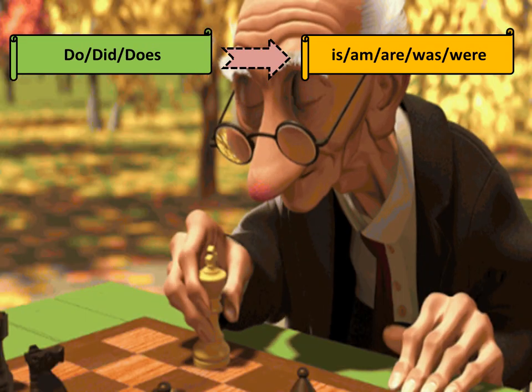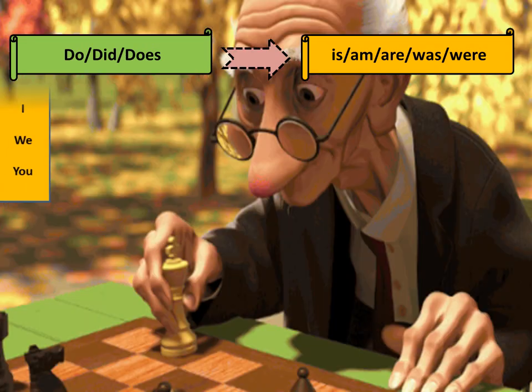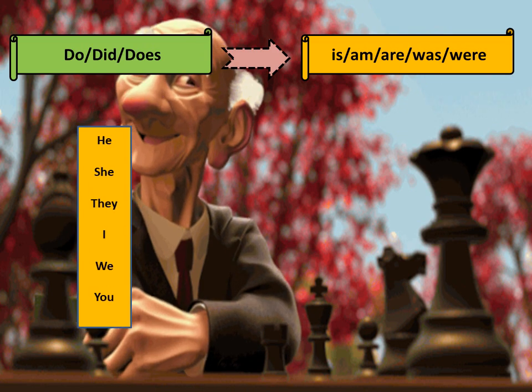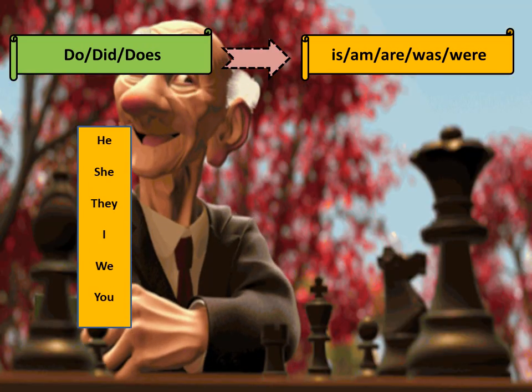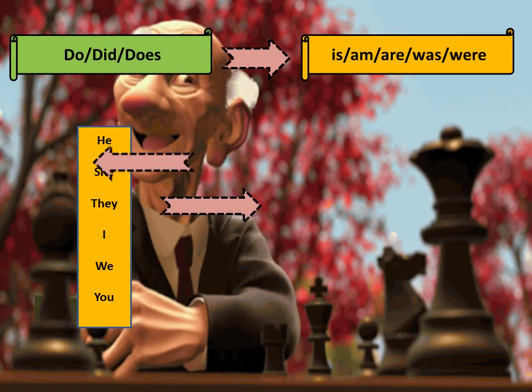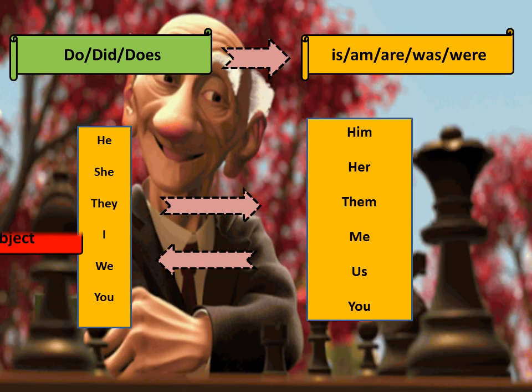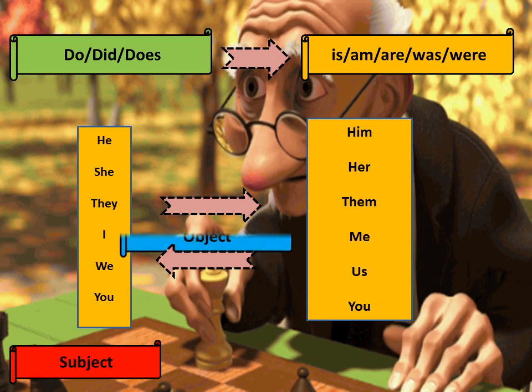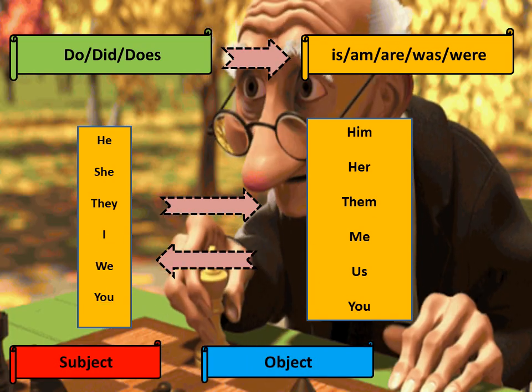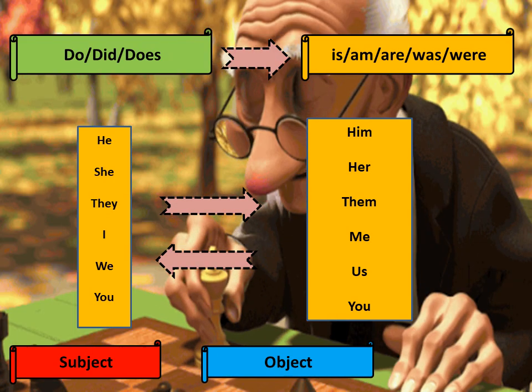Now let us move to the pronouns and see what happens to them when they move from subject to object place or object to subject place. If he, she, they, I, we, and you are in the subject place in an active voice, and we convert that sentence into passive voice, he will go to the object place. When we convert an active sentence to passive voice, the subject goes to the object's place. So what will happen to he when it moves to the object place?